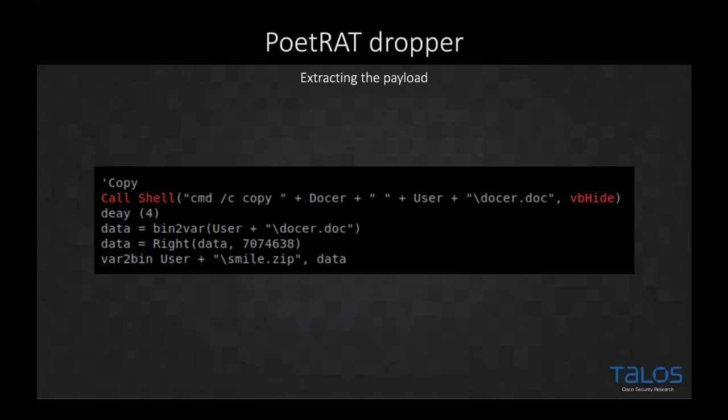And for the macro to extract that zip file and read it, it had to read 7 meg of data off the end of the file. So you'll see here that we've got the 7 meg of data, but you'll notice that it reads it backwards. It reads it from the right. So it's actually reading the data backwards. So if you go to the bottom of the file and read up, that will then be appended out to a new file. And that file is called zip.data. And the zip.data is a 7 megabyte file that has a Python interpreter and all the necessary files required.